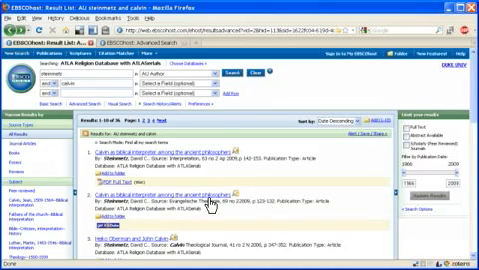If you would like to collect citations for a bibliography or for further research, you can easily accomplish this through placing citations in your folder.